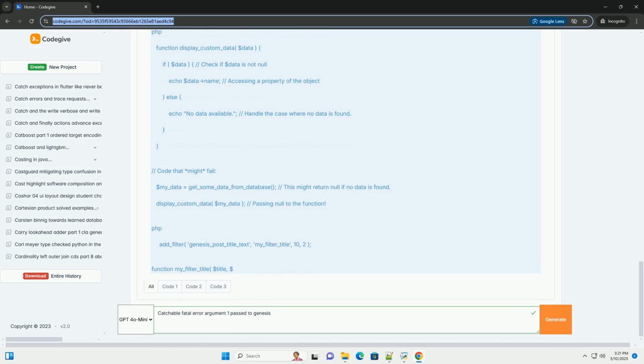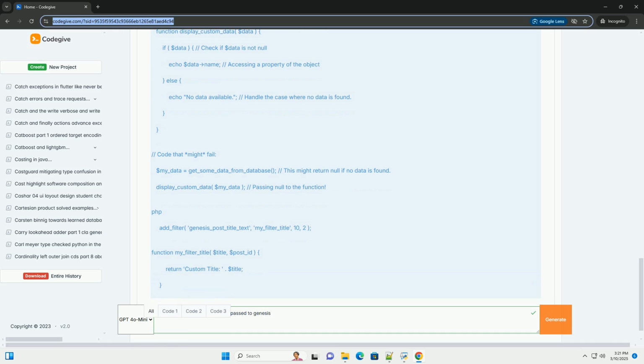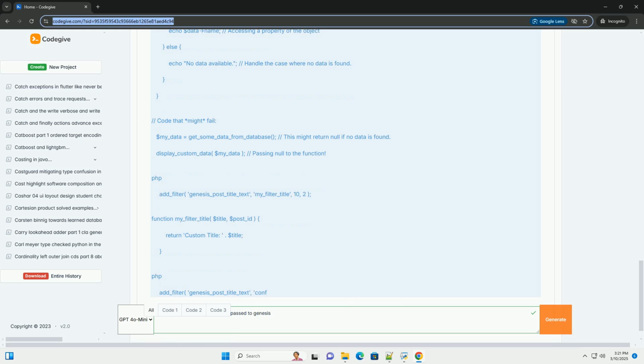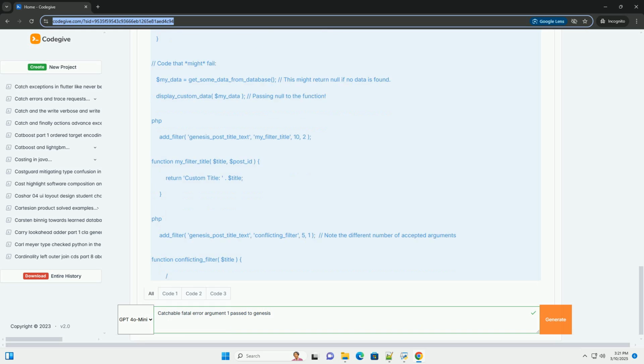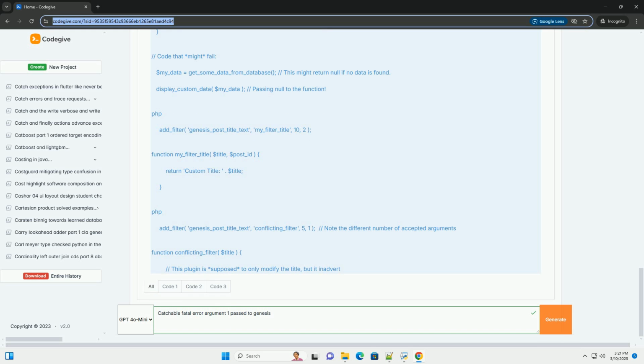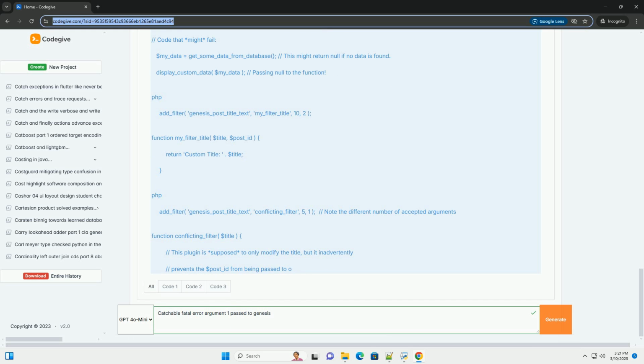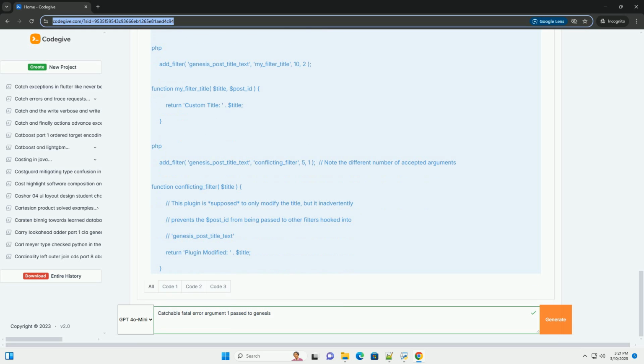The primary reasons for this error are: 1. Incorrect function or action call. The most common cause is a faulty function or action call within your theme files, for example functions.php, template files, or plugin code. You are likely calling a function that requires an argument but are omitting it. This can happen during theme customization, plugin development, or after WordPress or plugin updates change API requirements.